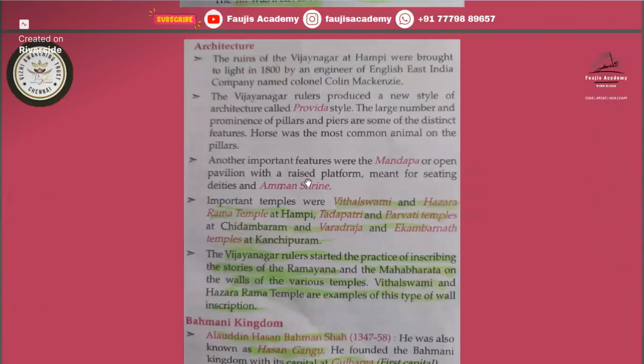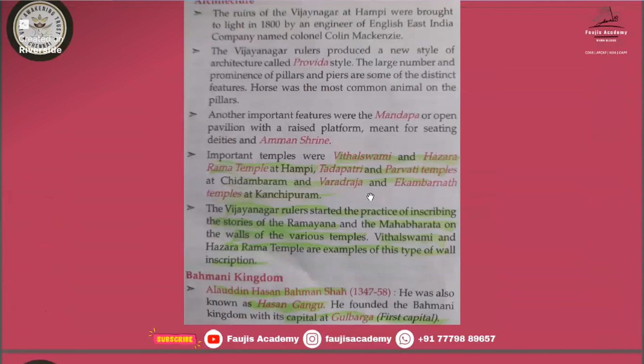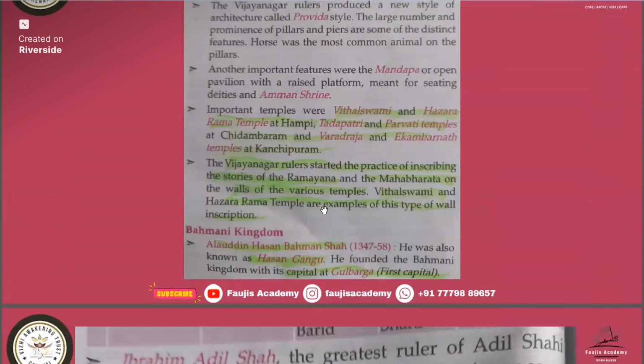And the architecture during this Vijayanagar Empire: Vithala Swami Temple, Hazara Rama Temple at Hampi, then the Parvati Temple at Chidambaram, then the Ekambareswarar Temple at Kanchipuram. Remember all these names, all the temple names.